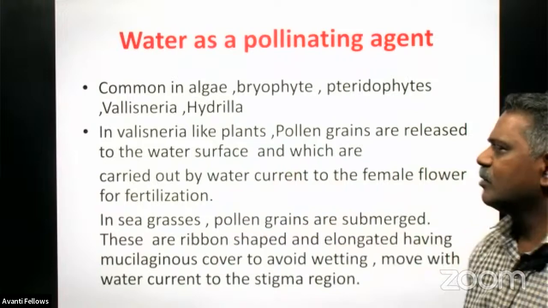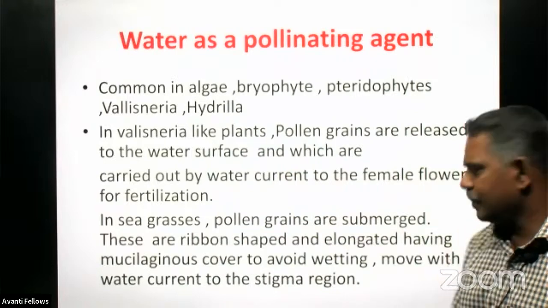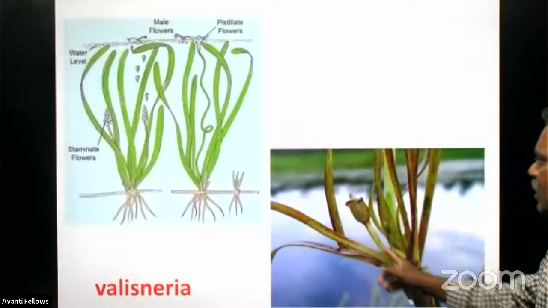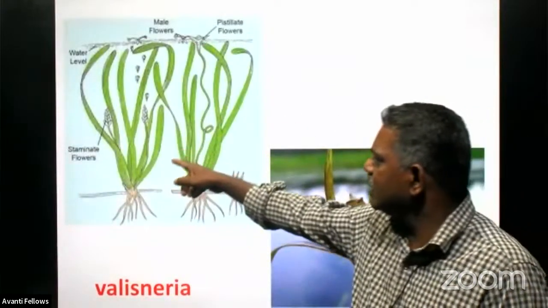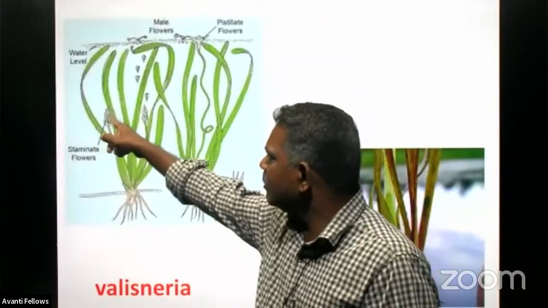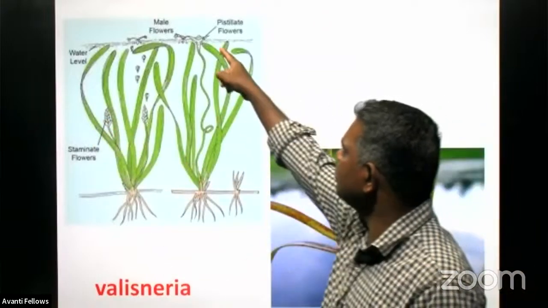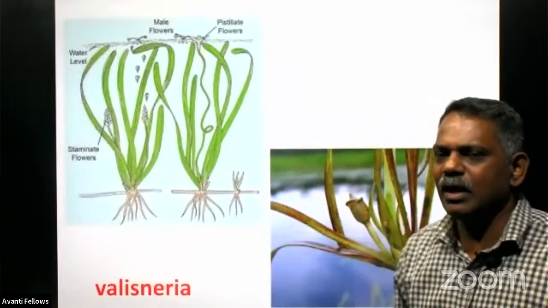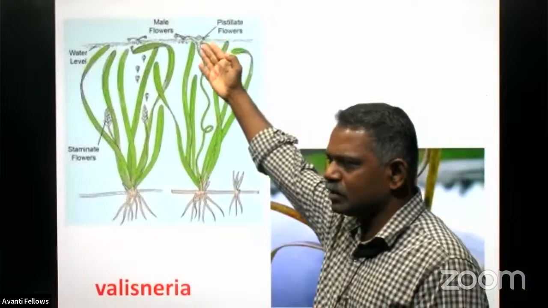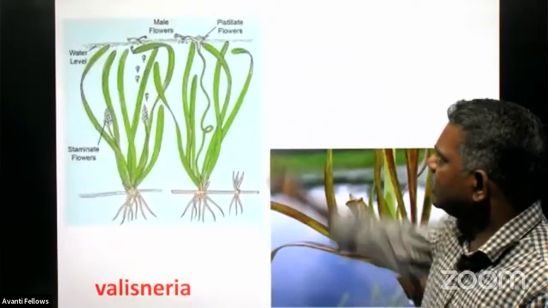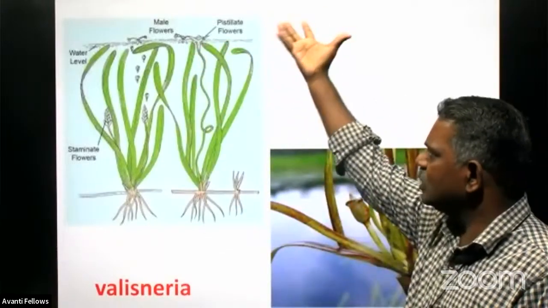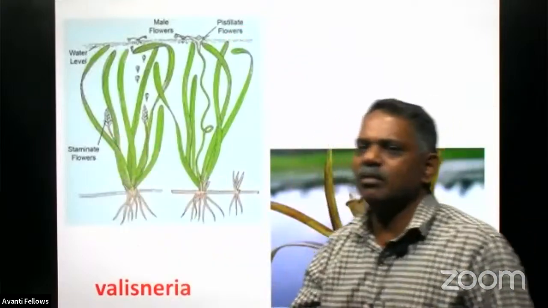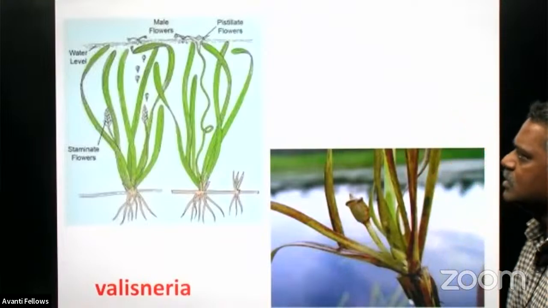to the female flower for fertilization. Vallisneria, here you can see the Vallisneria. See, Vallisneria, it has the staminate flower, and it also produces the pistillate flower. Staminate flower means the flower consists of only the male reproductive part, and pistillate means only the female reproductive part. And these pistillate flowers usually float on the surface of the water only, and the staminate flower develops below the water surface.